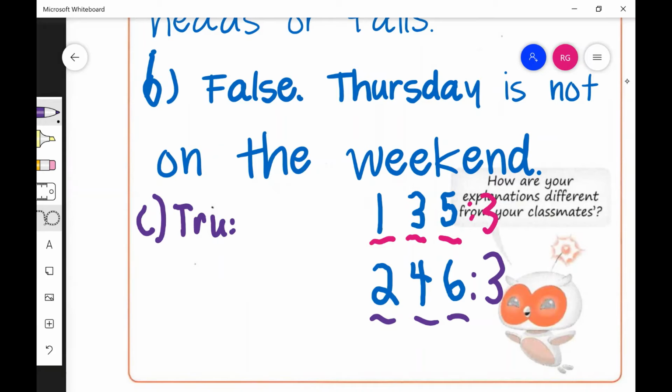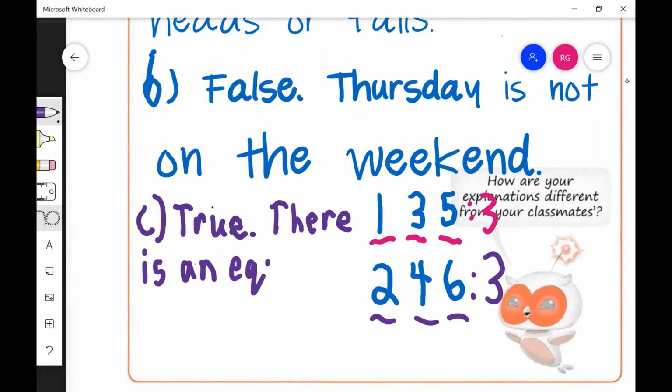And you could say these are the possible outcomes. Or you could say there is an equal chance of getting an even or an odd number. I think we should say rolling.